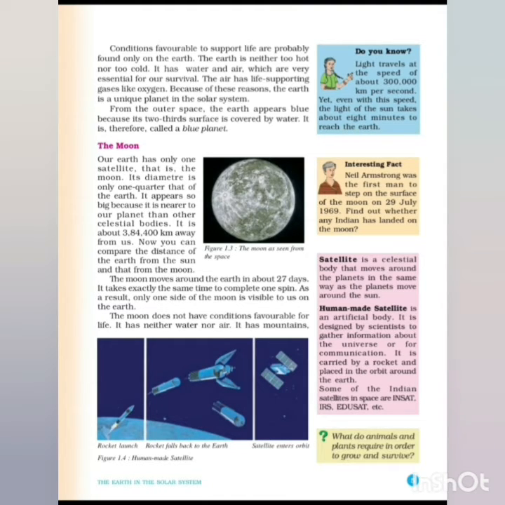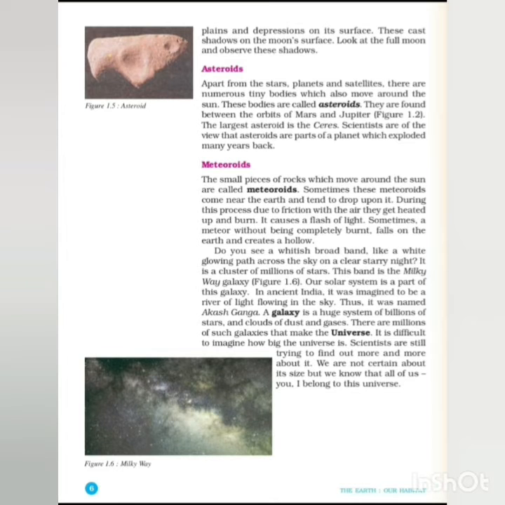It has mountains, plains, and depressions on its surface. These cast shadows on the moon's surface. Look at the full moon and observe these shadows. The moon always looks like somebody is sitting inside it. Usually in Tamil Nadu, they tell the story that a grandma is sitting there preparing some vada. But actually the reason is that there are depressions, plains, and mountains there. Those shadows fall on the moon's surface, so we see the moon in a dull white state.